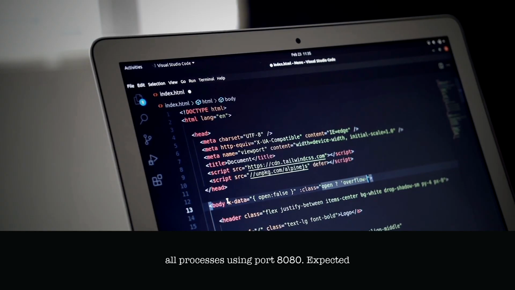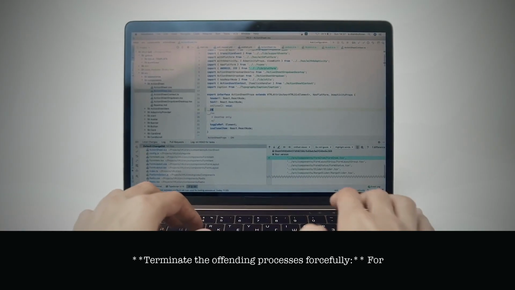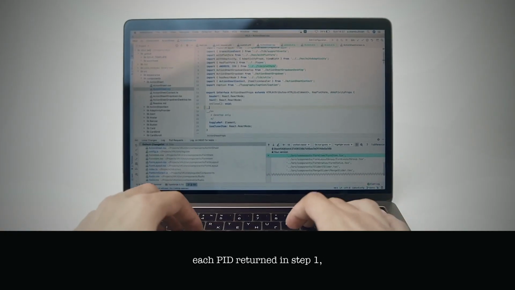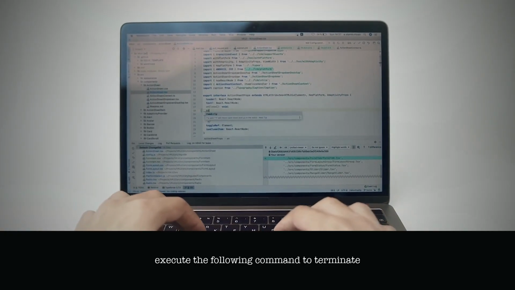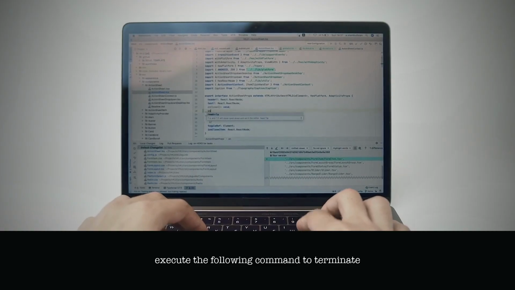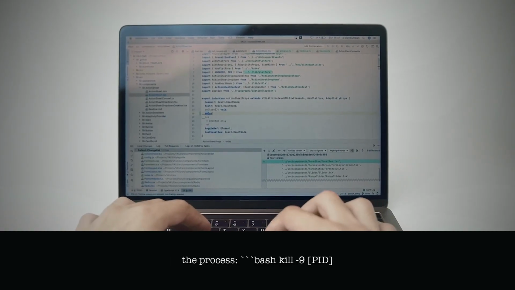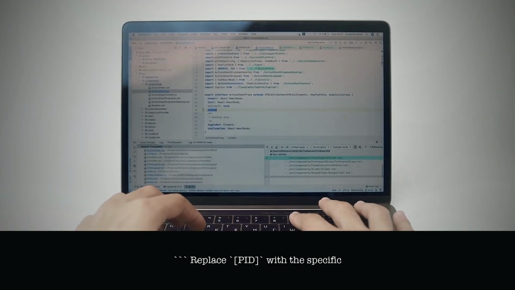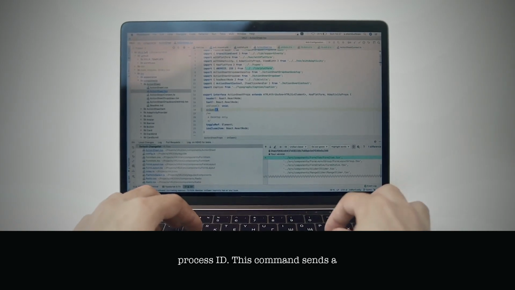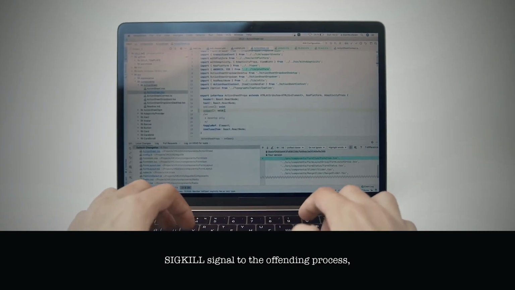3. Confirm that the port is now available. Bash: lsof -i :8080. Rerunning this command should return an empty list, indicating that no processes are currently using port 8080. 4. Set up your Python environment. Install the necessary libraries for our OAuth flows. Bash: pip install python-oauth2, pip install requests.